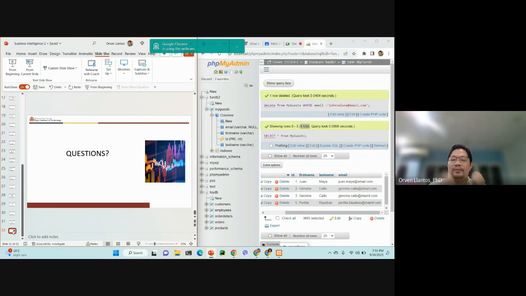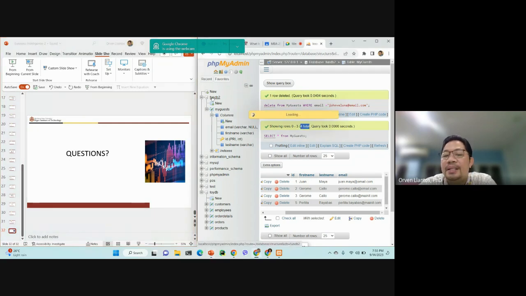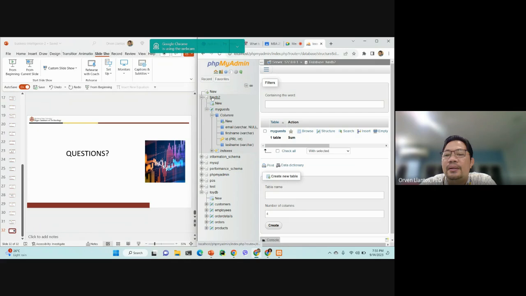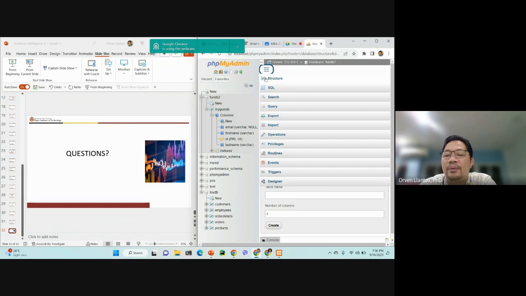So anyway, for example, if I require you to submit your database, all you need to do is click on the database, and then you have to export.